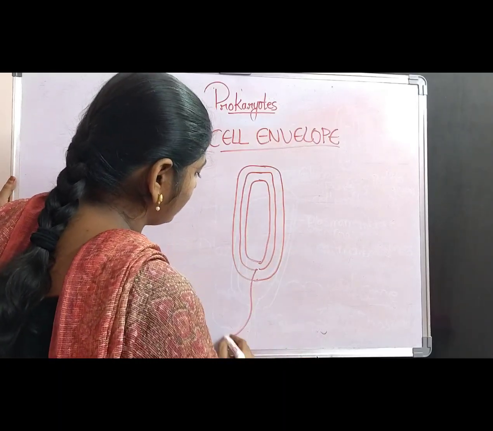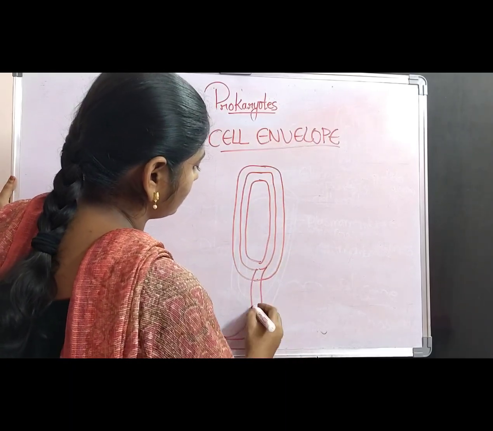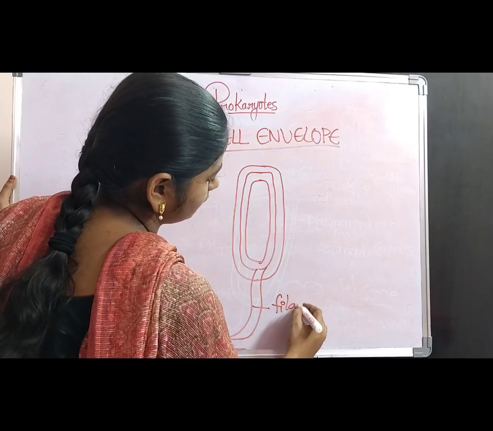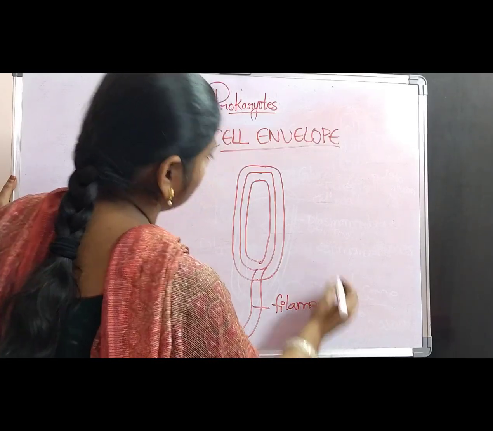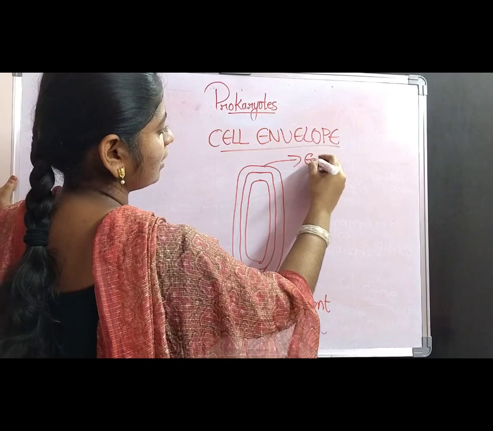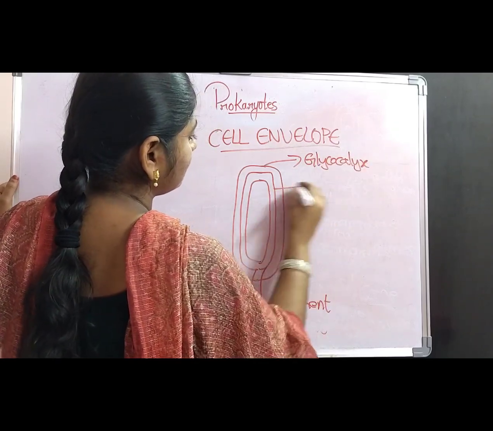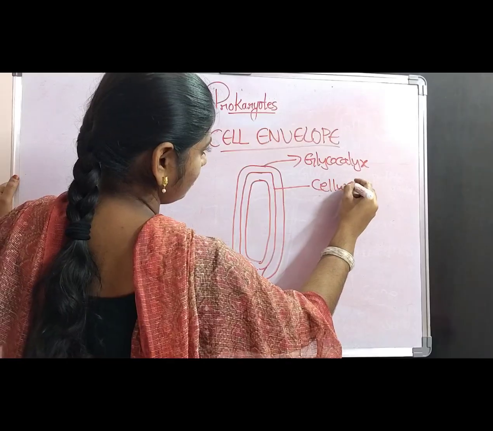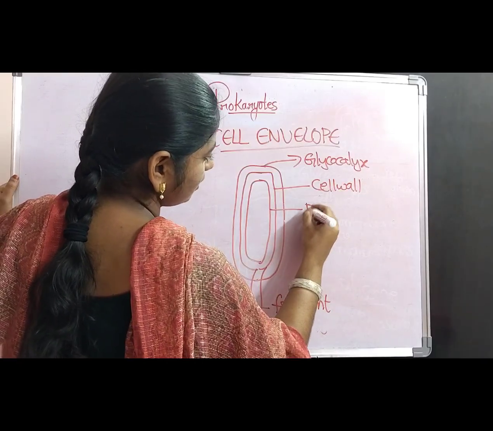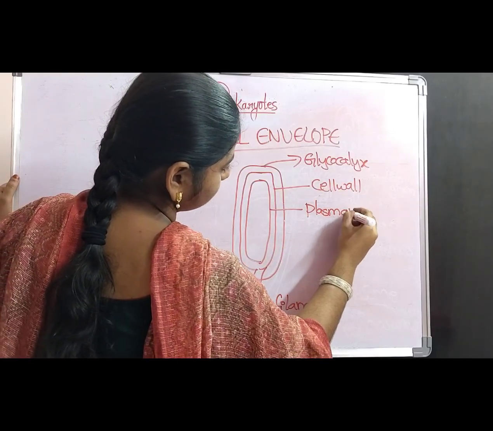From the cell wall arises a thread-like structure called a filament, which is useful for movement. The outermost layer is the glycocalyx. The middle layer is the cell wall, and the innermost layer is the plasma membrane.